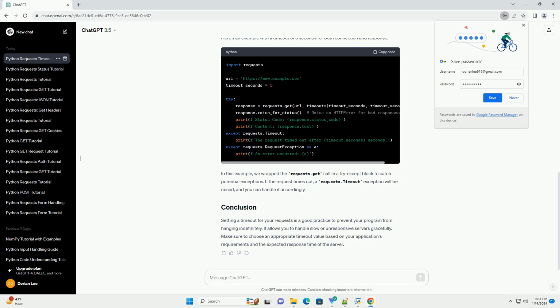To add a timeout to the request, you can use the timeout parameter. The timeout parameter accepts a tuple containing two values, the timeout for establishing a connection and the timeout for receiving a response. Both values are specified in seconds. Here's an example with a timeout of 5 seconds for both connection and response.